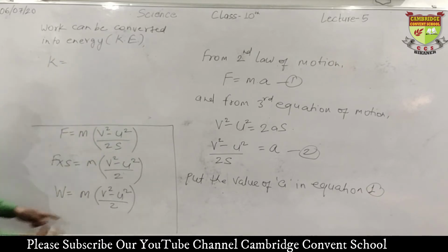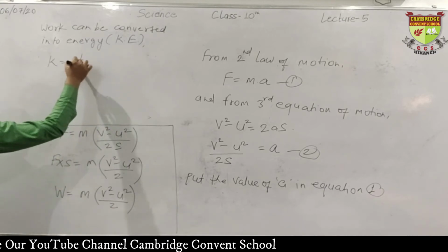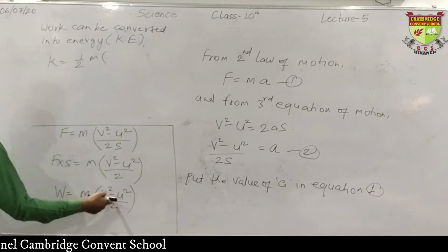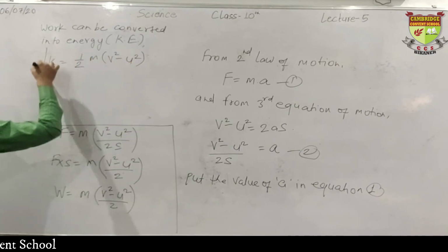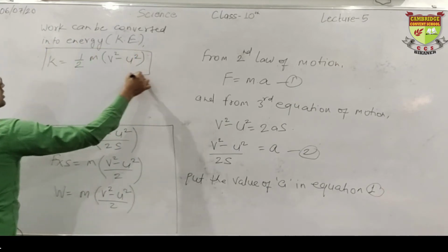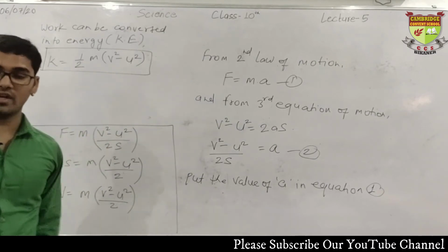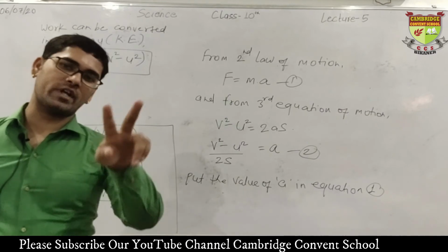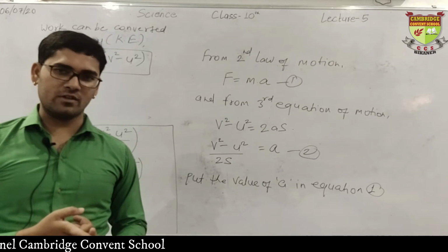K is equal to, bring this 2 in front, it will become 1 upon 2, then mass m, and in bracket v square minus u square. This is one of the formulas of kinetic energy, half m (v square minus u square). This formula is basically used when two velocities are given to you, final velocity v and initial velocity u.